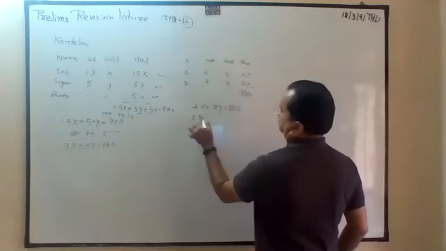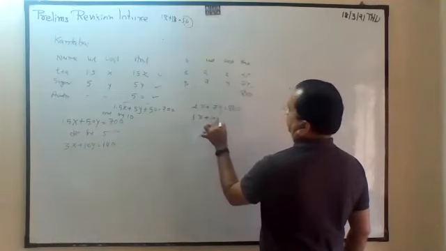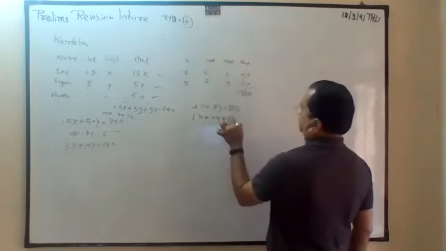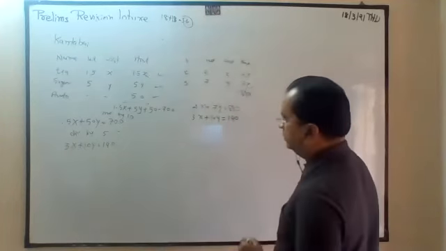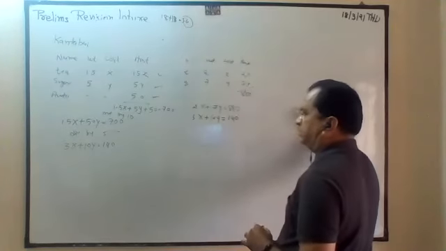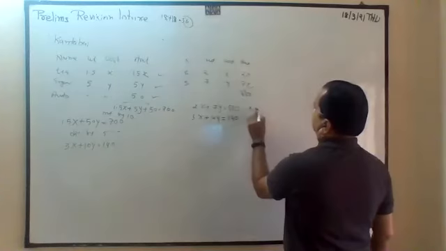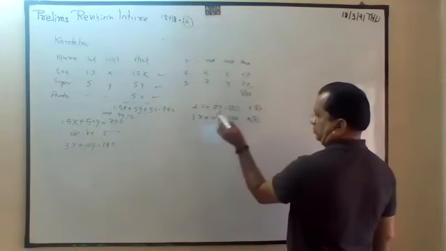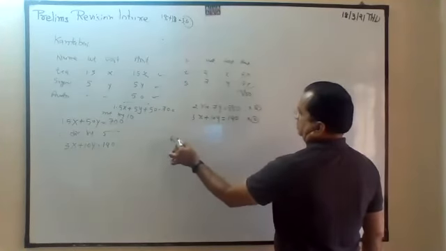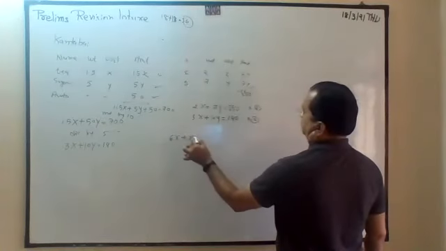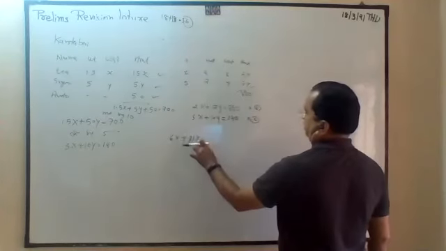This is 3x plus 10y. Multiply this by 3, multiply this by 2. So it will be equal. 6x, 21x, 21y.